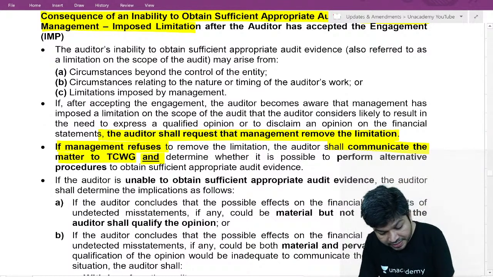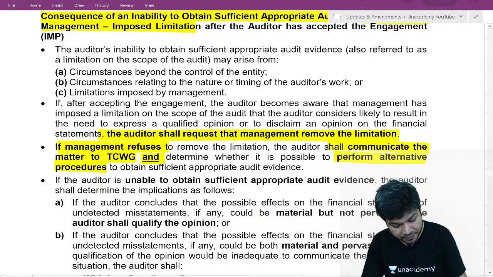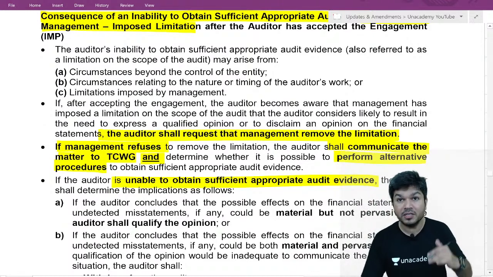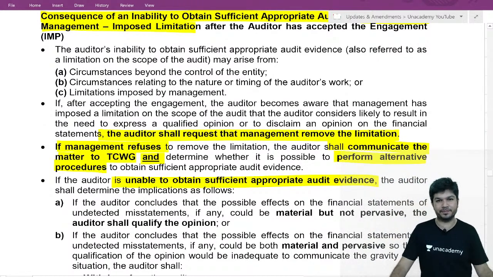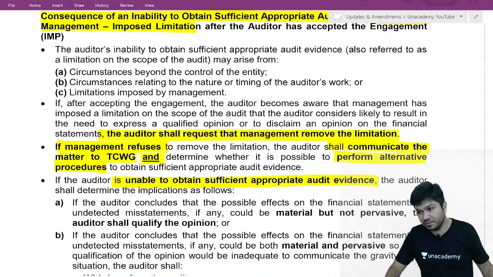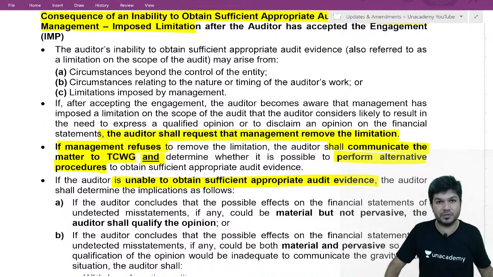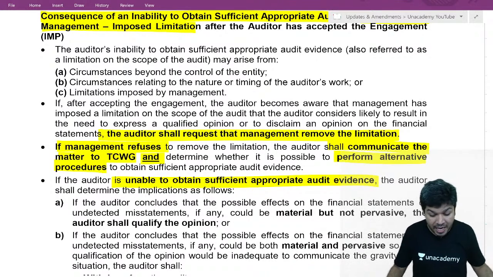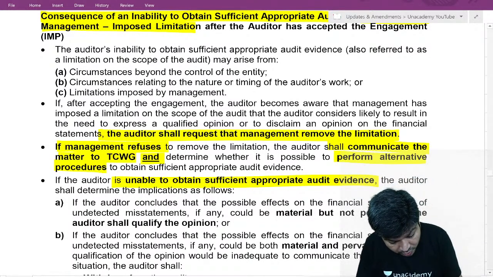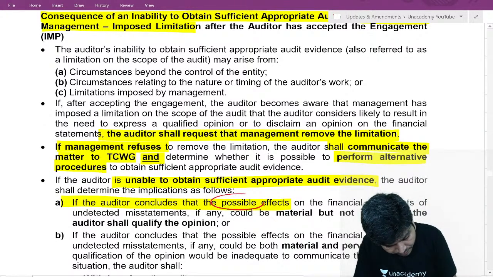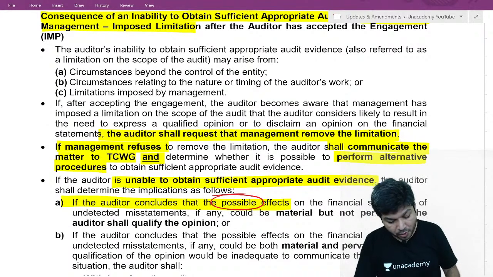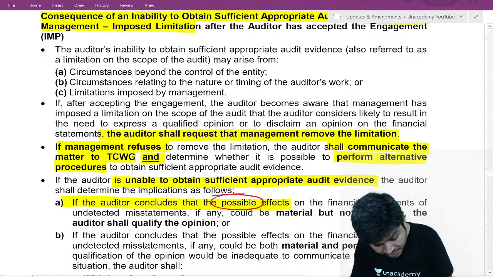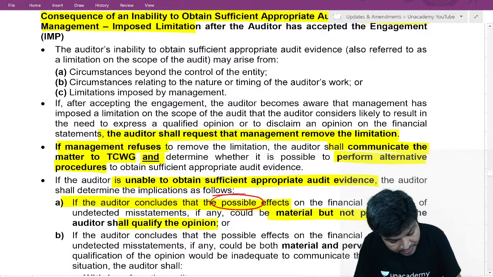Try to do alternative procedures. If you are unable to obtain evidence from alternative procedures, now go to conclusion. Now, if you conclude the possible effect, see the word possible, you have not checked, is material but not pervasive, qualify the report.